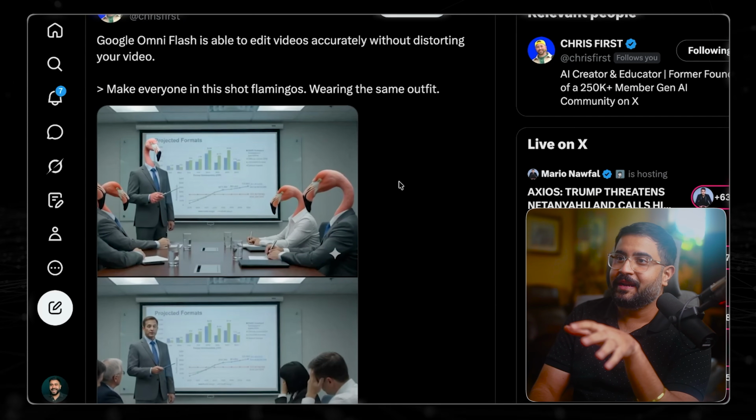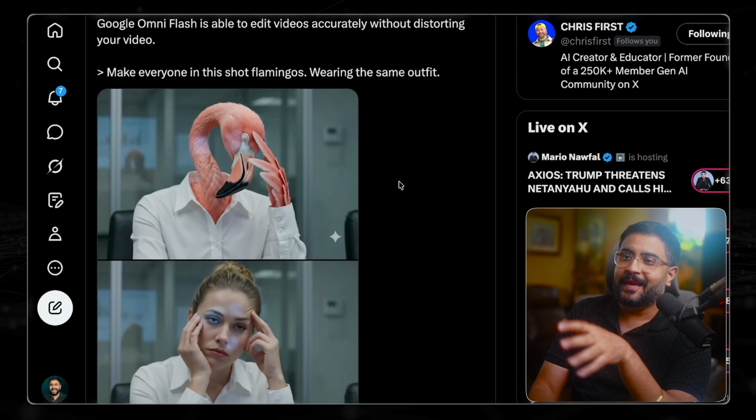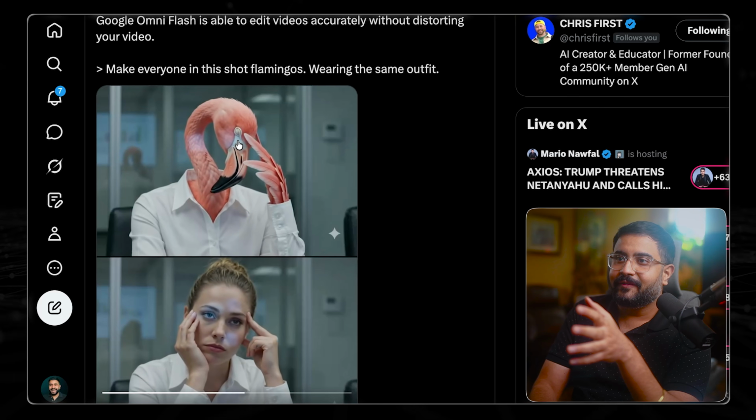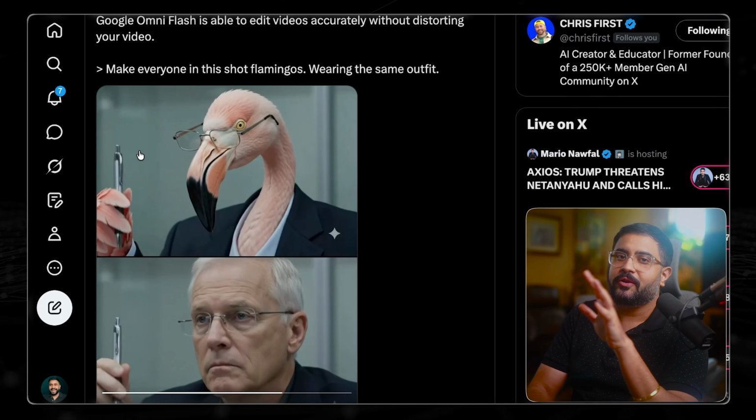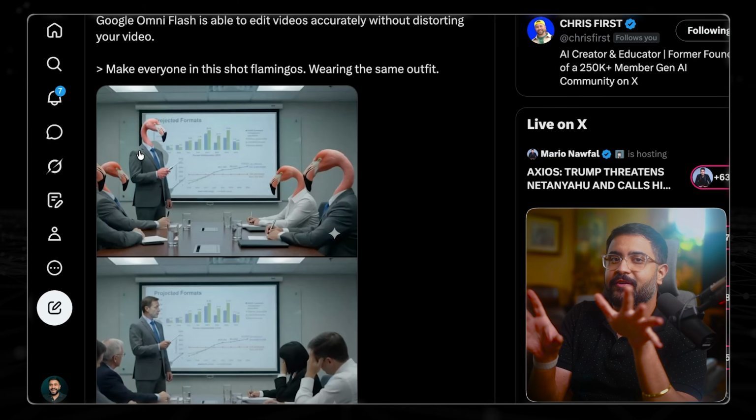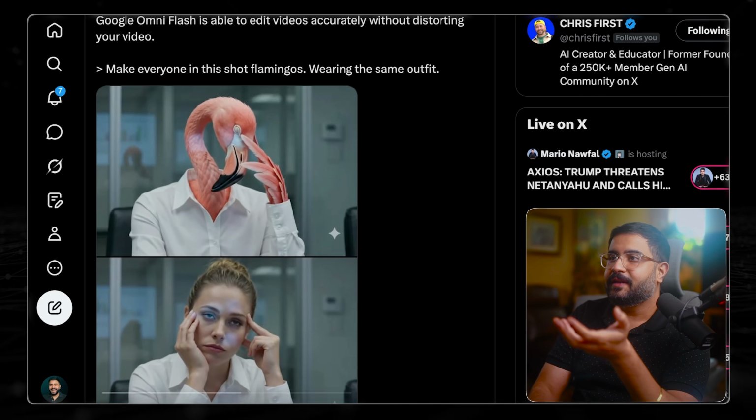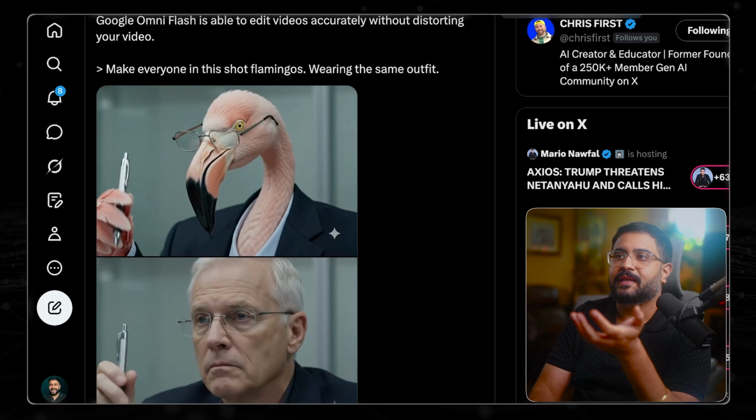If you just say, make everyone in this shot a flamingo wearing the same outfit, look, even look at the lighting of the numbers that are falling from the projection, including the reflection in the back. This is where these models are more than just naive video to video. They really flex their understanding of the world and the subject matter in the content that they've been fed.